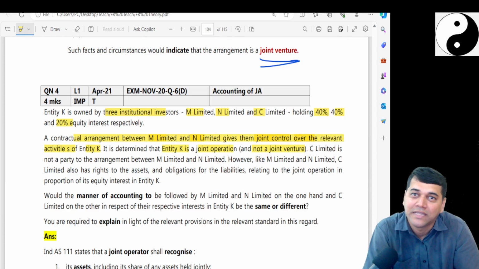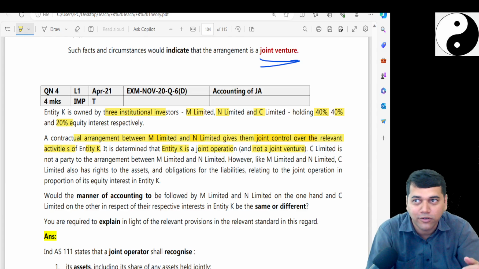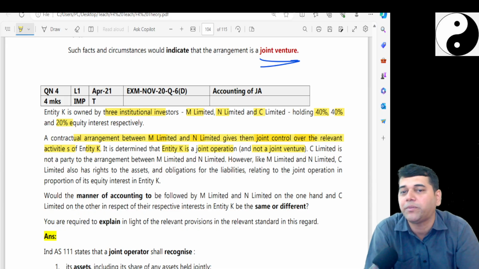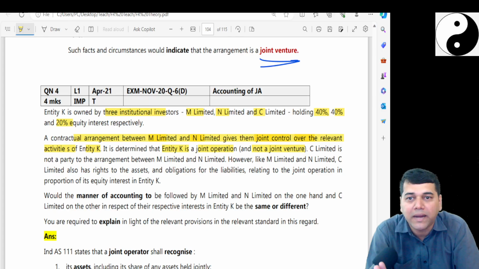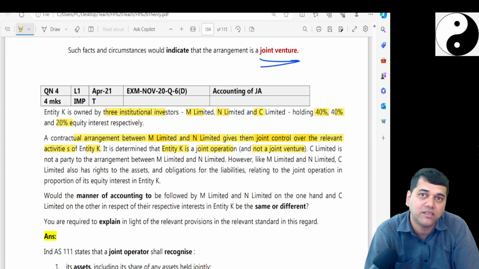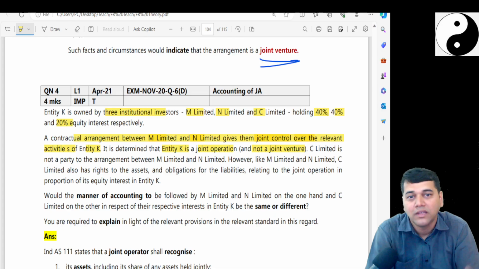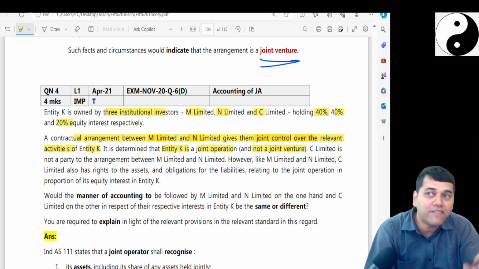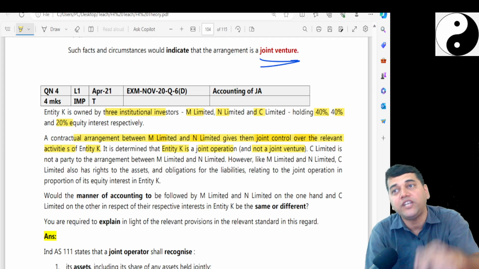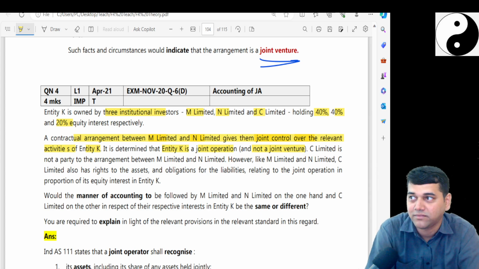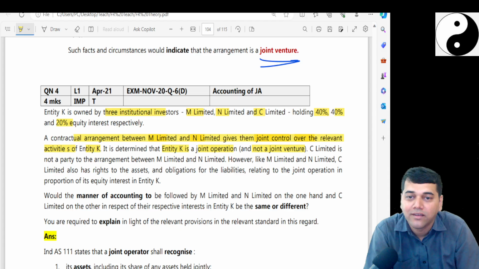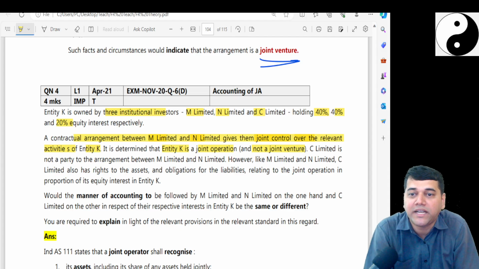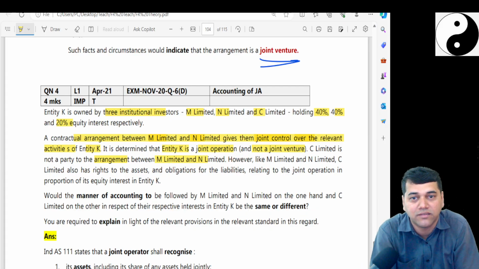Understood? So whatever test you had to do, they said that this is a joint operation. Means all the 3 parties are the operators now, M, N and C. Out of M, N and C, M and N have got a joint control. C Limited is not a party to the arrangement between M and N. That means he does not have joint control.